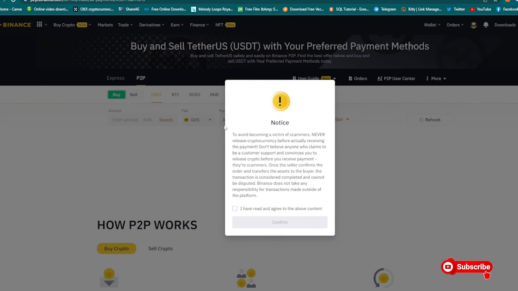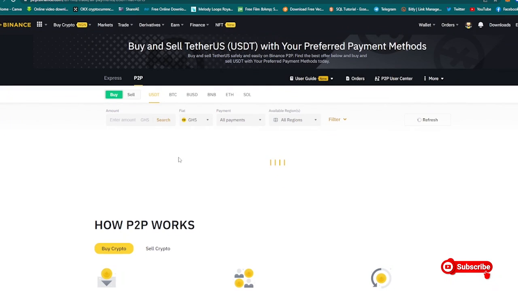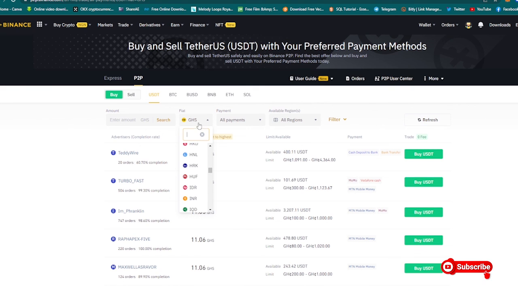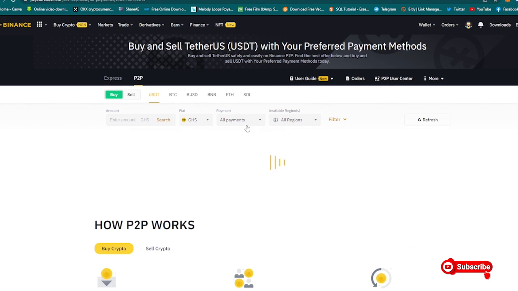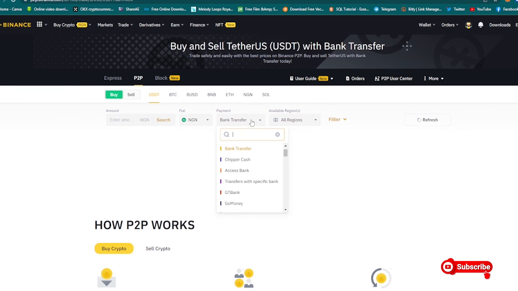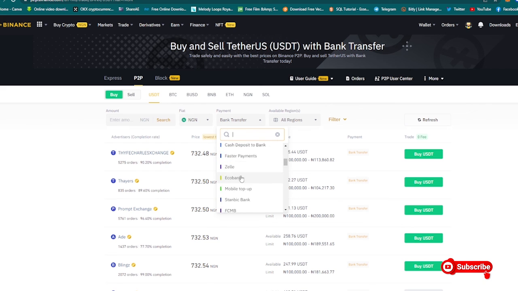So you can just change the deposits, but I'm in Nigeria. I'll take NGN Nigeria again. Once you do that, you can also select any payment type you want, like bank transfer. If you're selecting your country, the different banks in your country are going to be listed right here, and then you can use it. It's very easy.